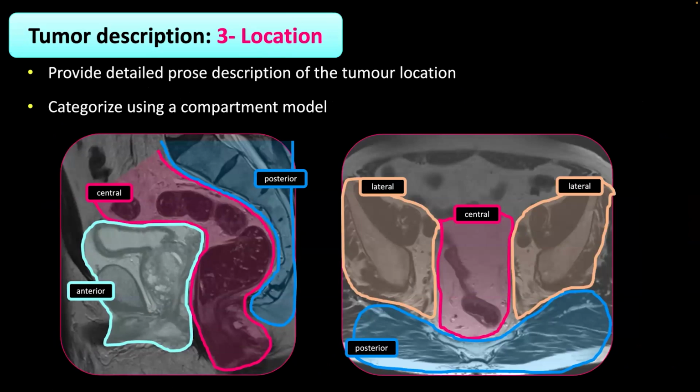It's really important to give some sort of compartment model of the location of the lesion. So we divided the pelvis into 4 compartments: the anterior compartment, which mimics the anterior pelvic exenteration with the bladder, the prostate, and the uterus, cervix, and vagina. Then you have the central with the bowel, and then the posterior with the muscle and the bone, and the lateral as well with the lateral pelvic floor with the bone and the muscle. So with that, you can give the exact location to the surgeon.